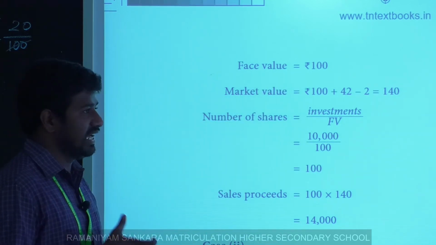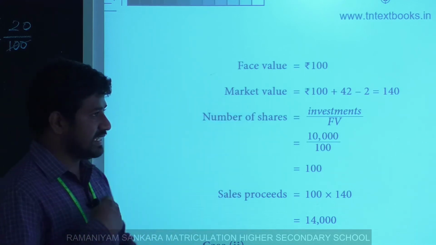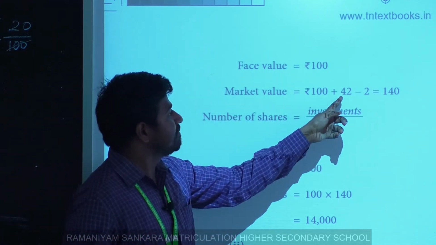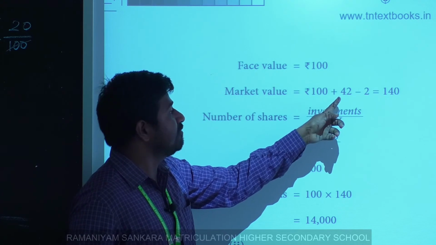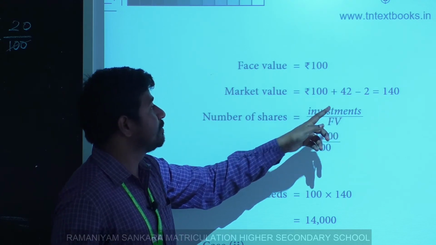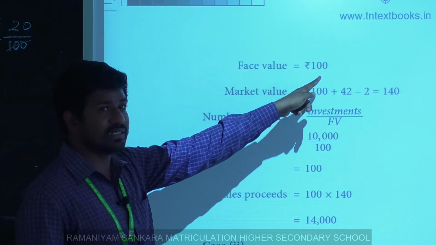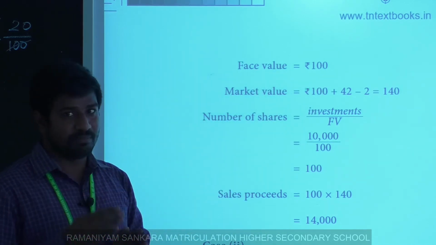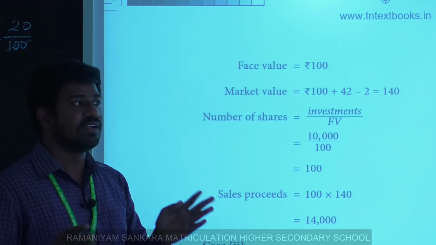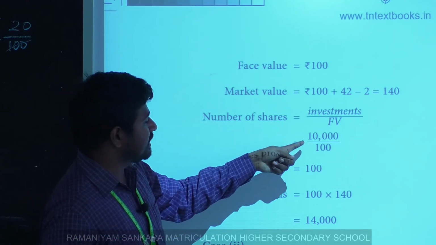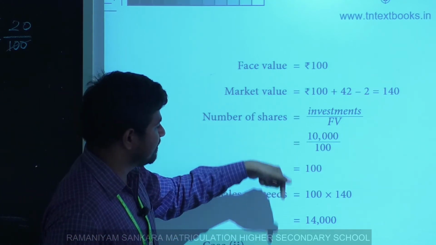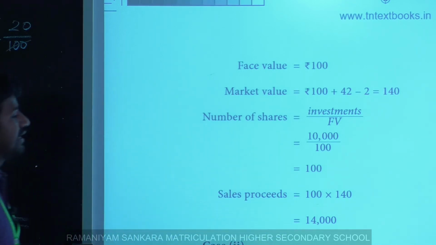Why? Because the premium of 42% comes after sales. Before that, currently we have only face value of rupees 100, which is also the market value, both are equal. So 10,000 divided by 100, the result is 100.